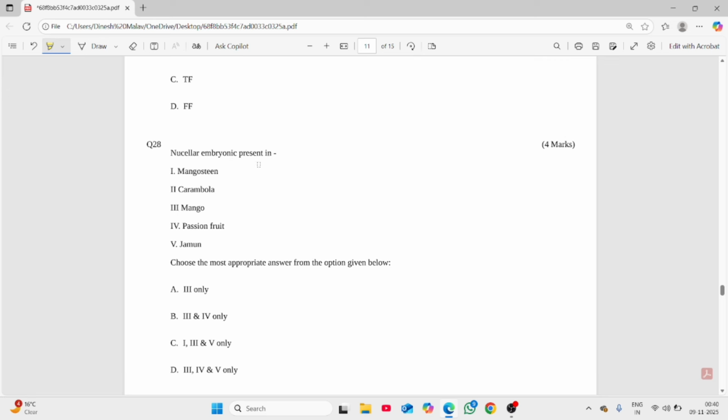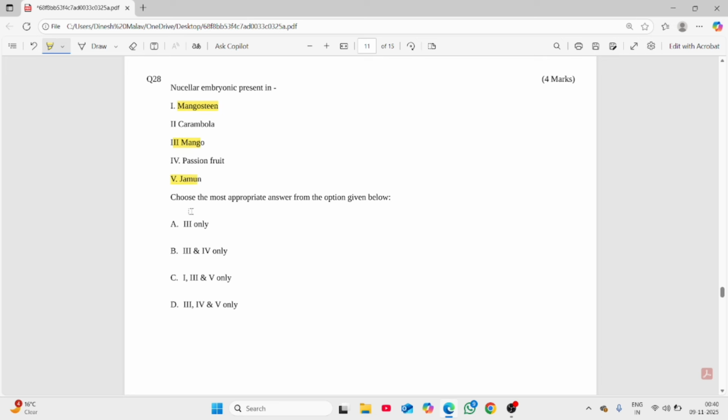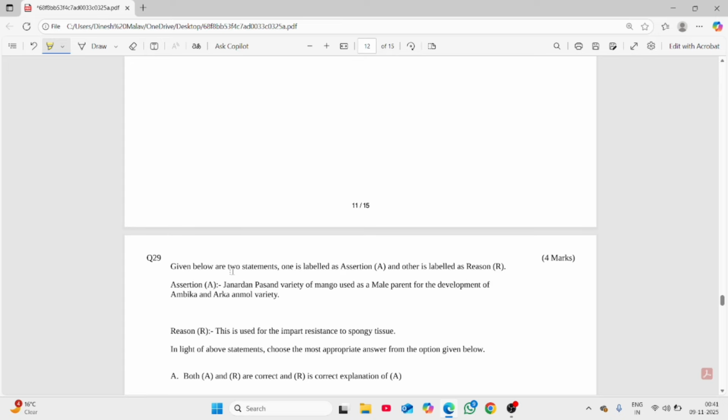Nucellar embryony is present in mangosteen. It is correct. We have carambola, no. We have mango, correct. Passion fruit, no. Jamun is correct. So the first, third, and fourth options are correct. First, third, and fifth, sorry. So the first, third, and fifth options are correct.